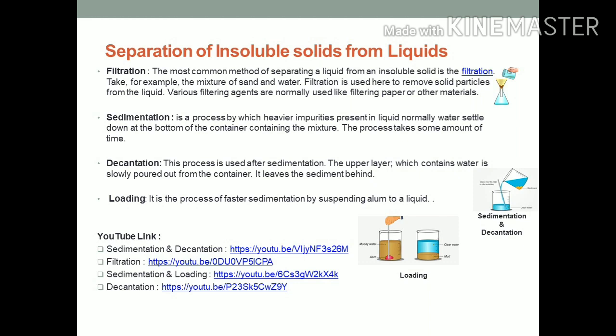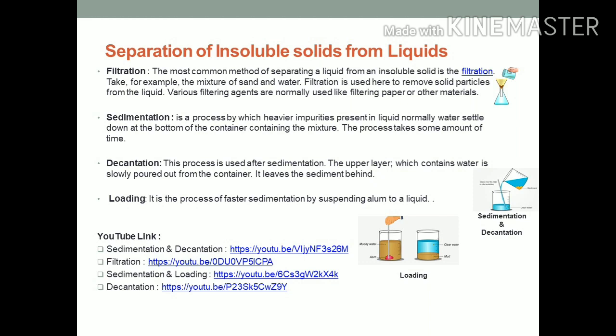For example, after preparing tea, we filter out the tea leaves using a strainer. Filtration is also done to remove pulp from fresh juice. Water may also contain solid impurities which can be removed by filtration. During filtration, the insoluble solid is retained in the filtering device whereas the liquid passes through it.